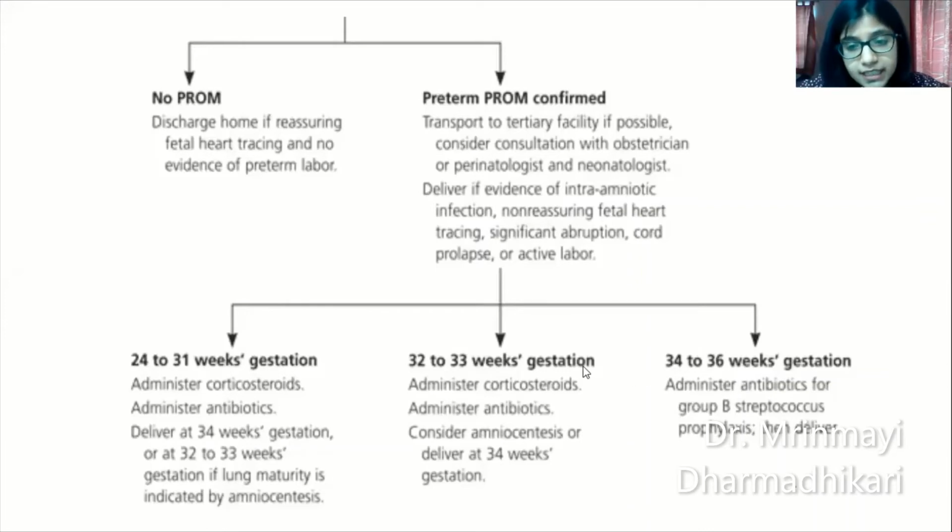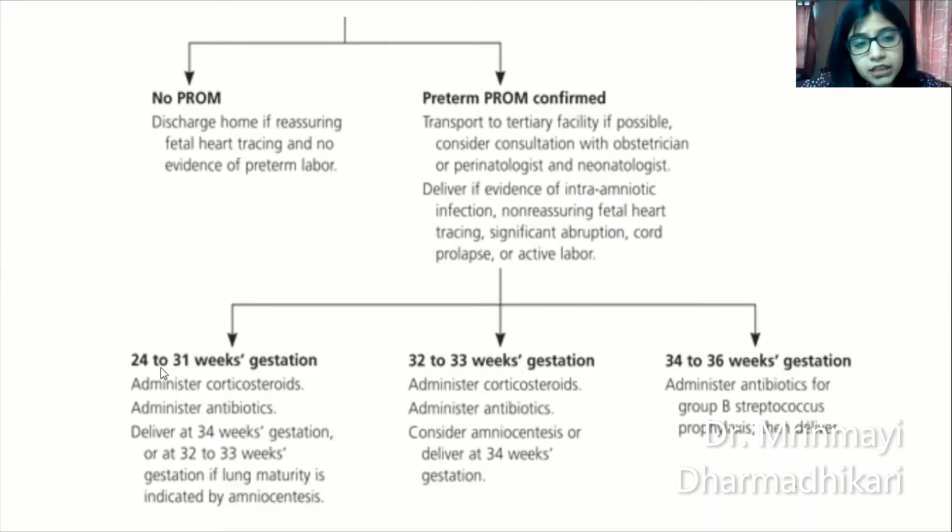However, in all these cases, irrespective of gestational age, if there is any evidence of intra-amniotic infection, that is chorioamnionitis, non-reassuring fetal heart rate, significant abruption, cord prolapse, or active labor, you need to expedite delivery of the patient, irrespective of her gestational age. Otherwise, you can give her conservative management depending upon her gestational age.